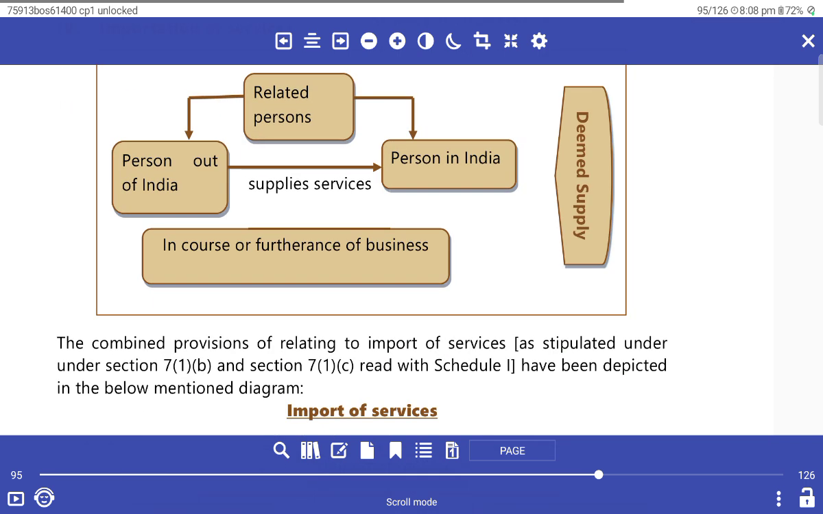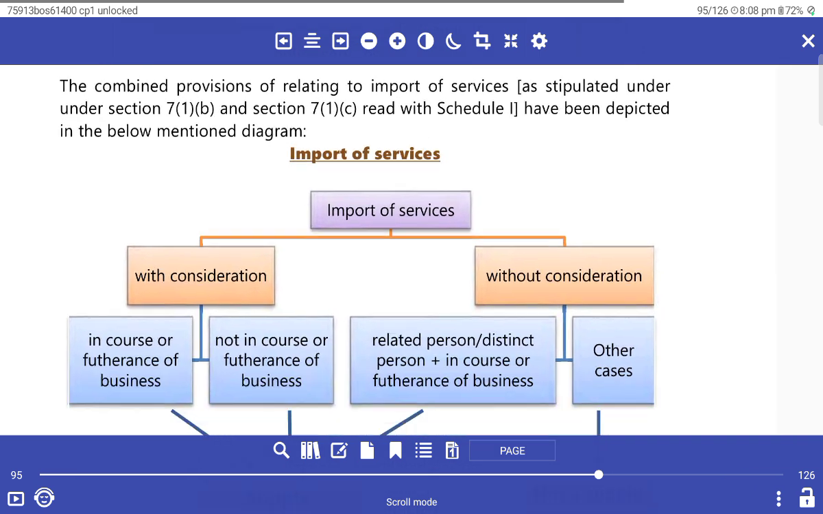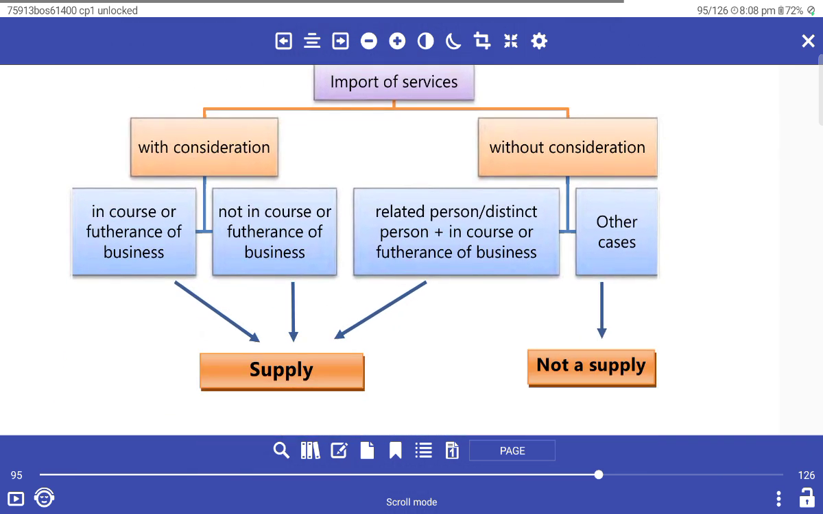A person out of India and a person in India: a related person outside India giving supply to India is a supply of service, deemed in the course and furtherance of business. The combined provisions relating to the import of services stipulated under subsections 7(1)(b) and 7(1)(c) read with Schedule 1 can be depicted in this main diagram. Importation of services: import of service without consideration, with consideration. Without consideration to another person, other cases are not a supply. Related person or distinct person in the course of furtherance of business is a supply. With consideration, not in the course of business, it is a supply. In the course and furtherance of business, it is a supply.